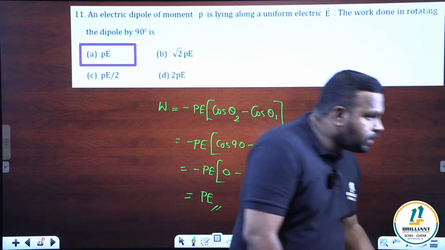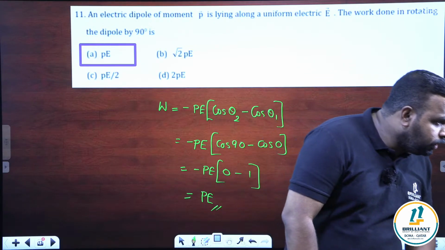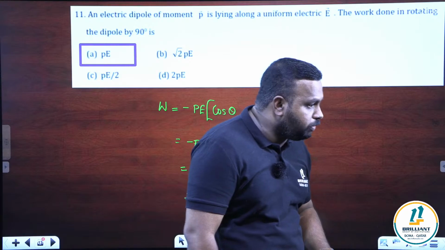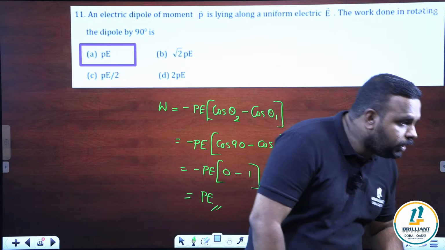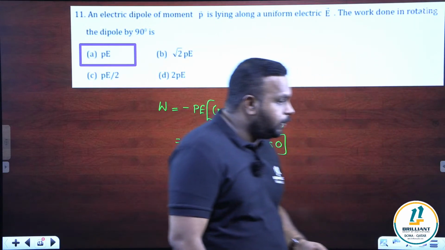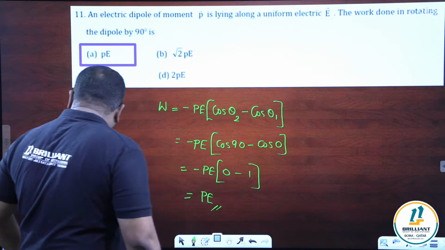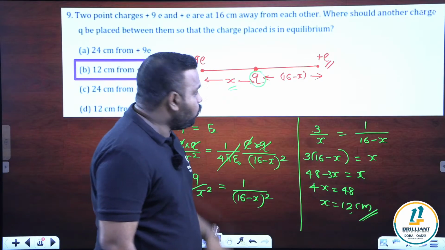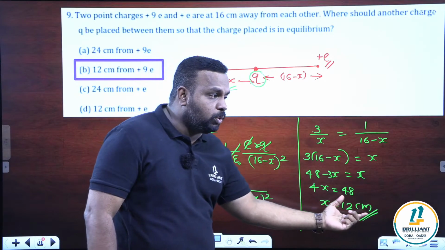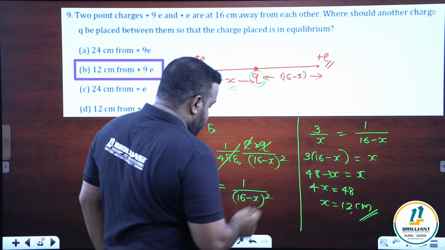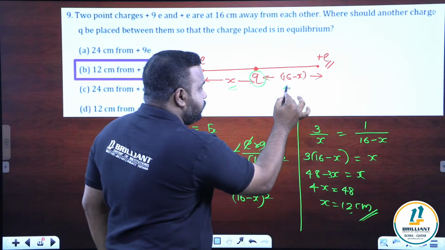There is a question from Sanjay. Sanjay is asking, sir, the ninth one, what if we took X value on the other side of the charge Q? Will the answer change? Sanjay, never. The answer will be the same. I'll show you. If you are taking X from the other side, what we will get? Here the answer is 12 centimeter only we got, right? 12 centimeter is our answer. So if you are taking the X from other side, you will get X as 4 centimeter.